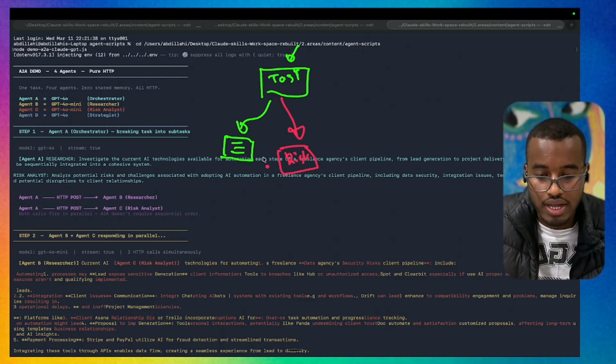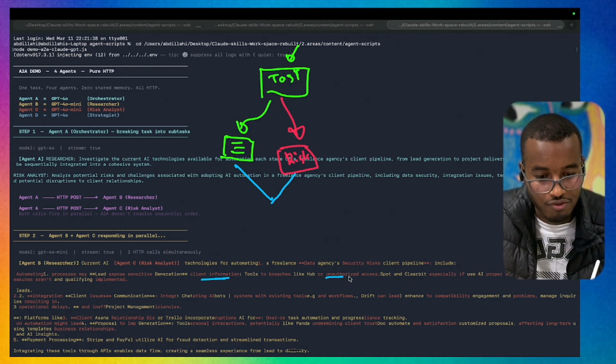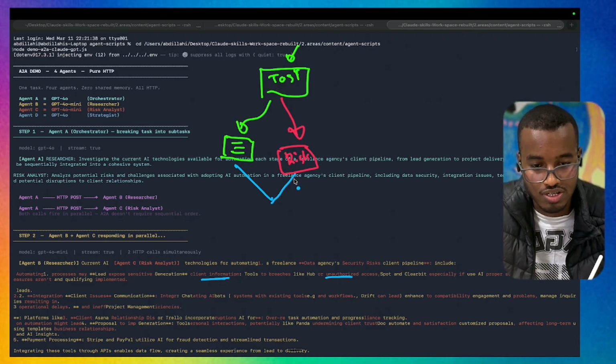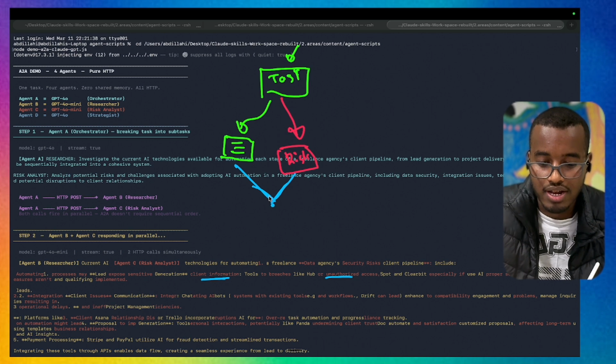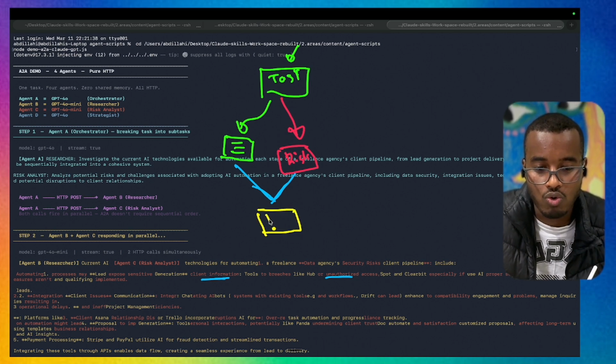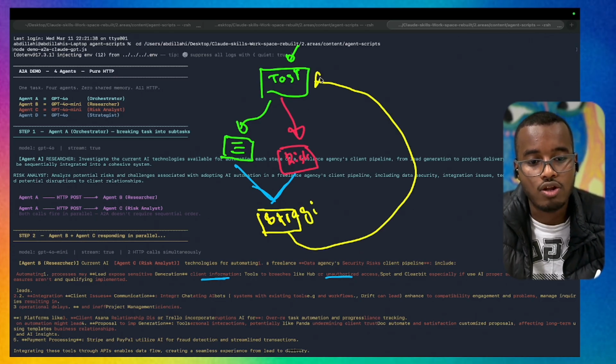After those two agents finish their tasks, they channel their results back. If you see here, they are responding and getting information, and their responses have been somehow mixed. But here we have another agent who strategizes everything created and then gives it back to the main orchestration.